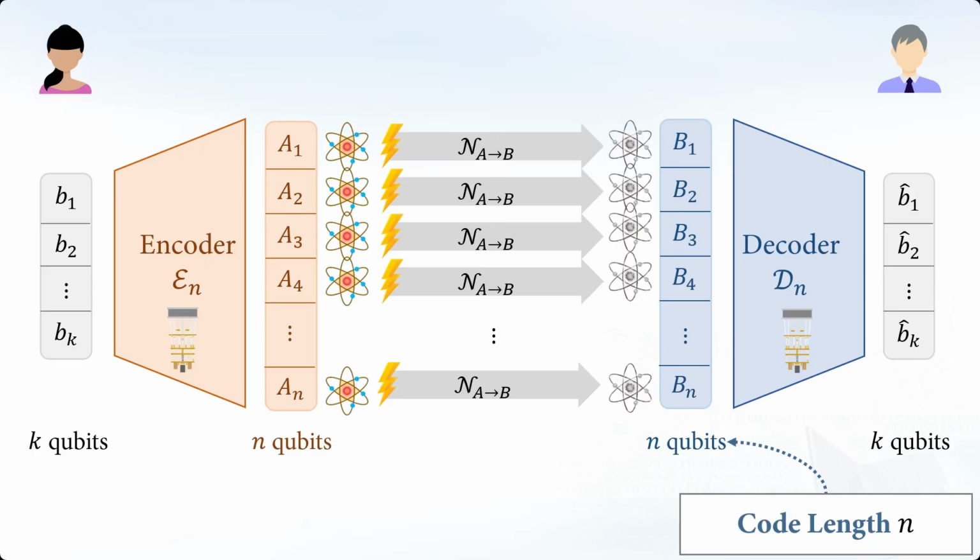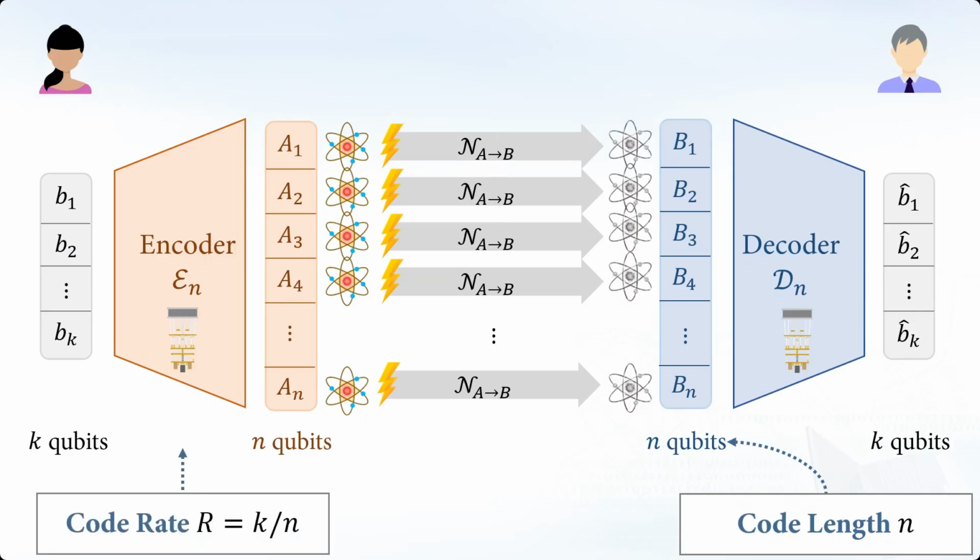So this n directly determines how large your local device needs to be. Also this ratio k over n, the number of logical qubits that can be sent per channel use, we call this the code rate k over n. We want this rate to be as high as possible so that the communication is efficient. We don't want zero rate, where eventually we send in zero logical qubits. We want this rate to be a constant and also as large as possible.